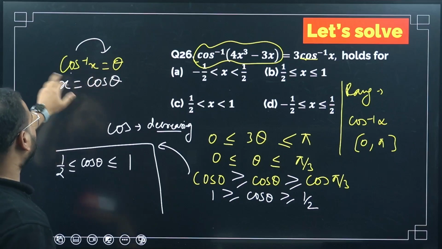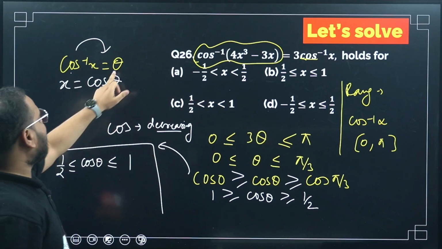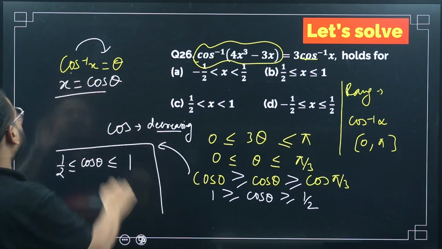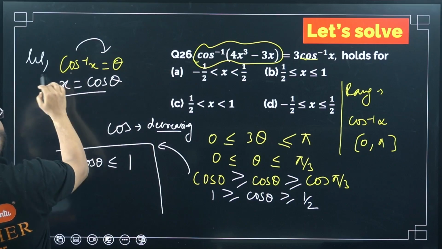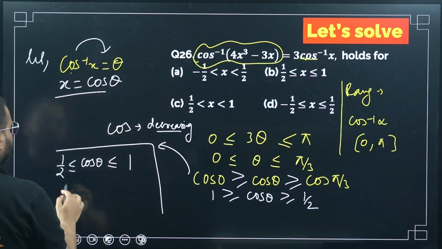Or what other thing you can do is operate cos on both sides. Cos of cos inverse x will be simply x, and this will become cos of theta, simply cos theta. So x will be what? Cos theta. This was the assumption, right? This is my assumption. Let cos inverse of x is theta. Then what is x? Cos theta. So what is my cos theta going to be?